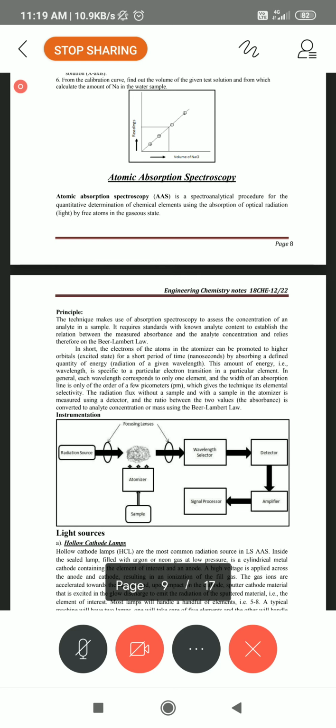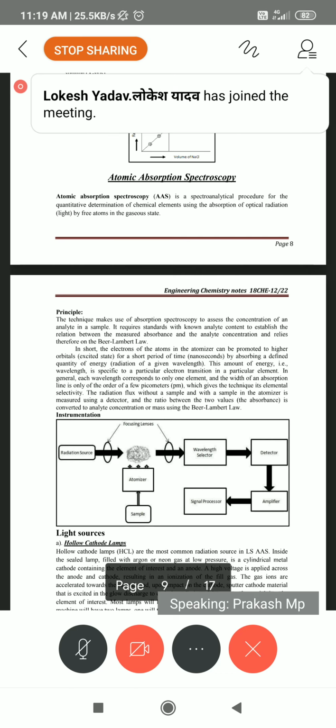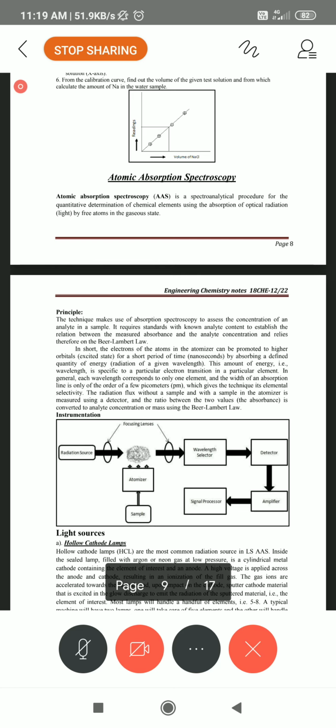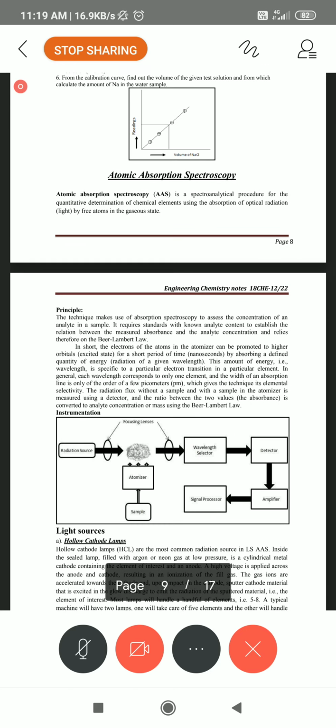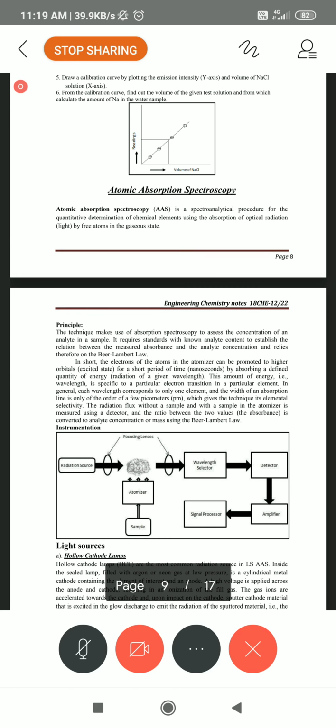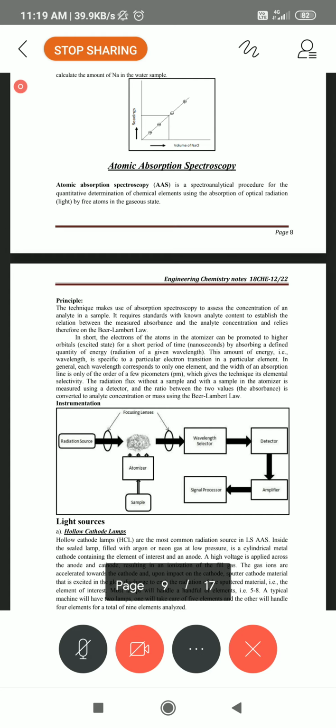The block diagram is the same as the flame photometer, or otherwise we can draw the two block diagrams from two different books. I have sent them to you in the groups. You keep it aside. Otherwise, as I already told you, better to draw it, because drawing is more essential for your understanding. Even for this flame photometry, what are the steps? One Bunsen burner is there. Here also the same.